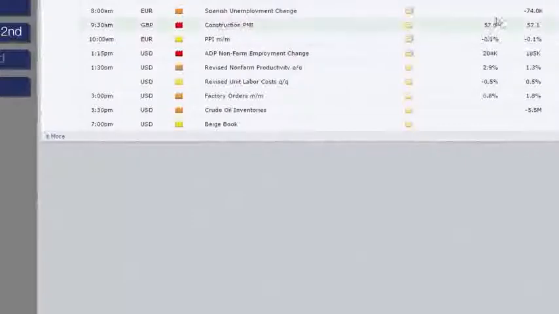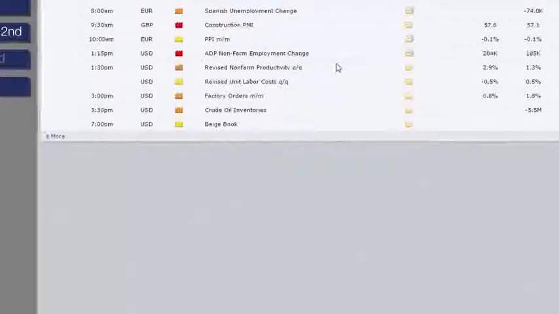Then we've got construction PMI. Remember we talked about this. This is expected to come out better, 57.6 versus previous 57.1. Again, this is just a theme of the UK data being better. Look for opportunities to buy the pound at some point before Tuesday's data comes out, and there's a very good chance that the pound will rally.